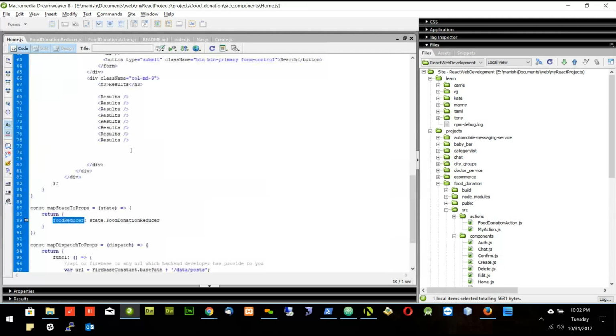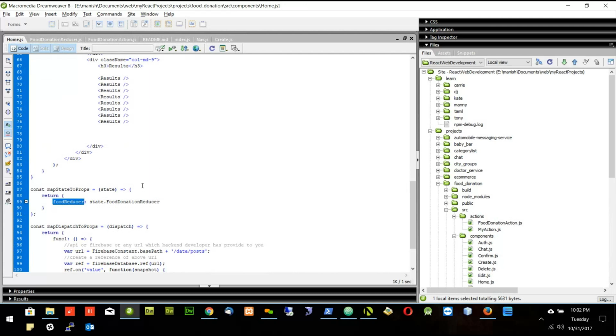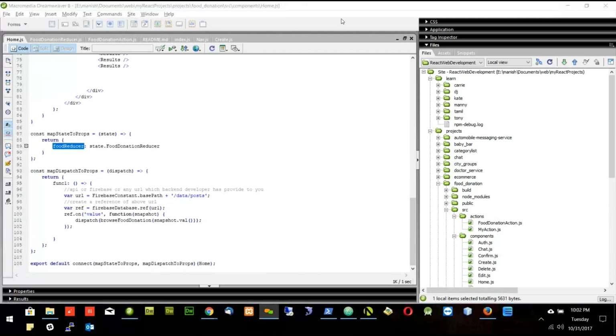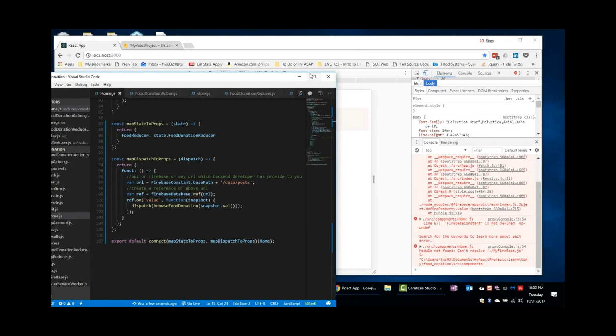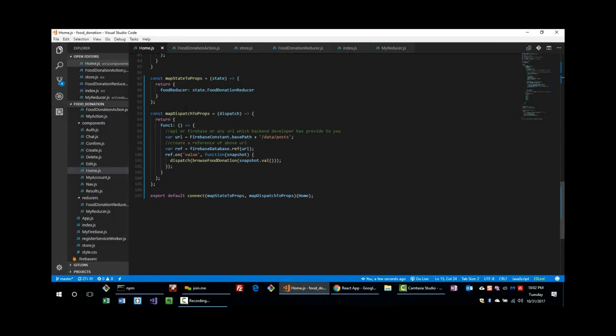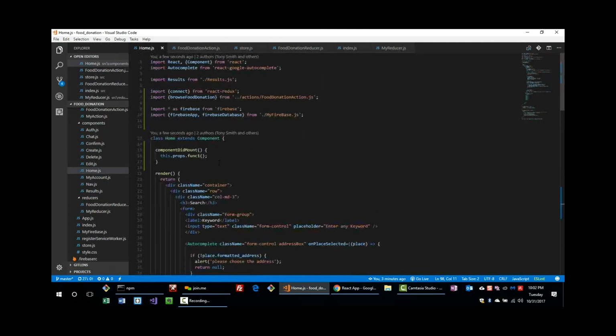I have an error. Do you want to fix that before you move on, or do you want to do it later? Okay, let's fix it because we want to move without any error. Okay, go to your home.js. Go top, exactly top.